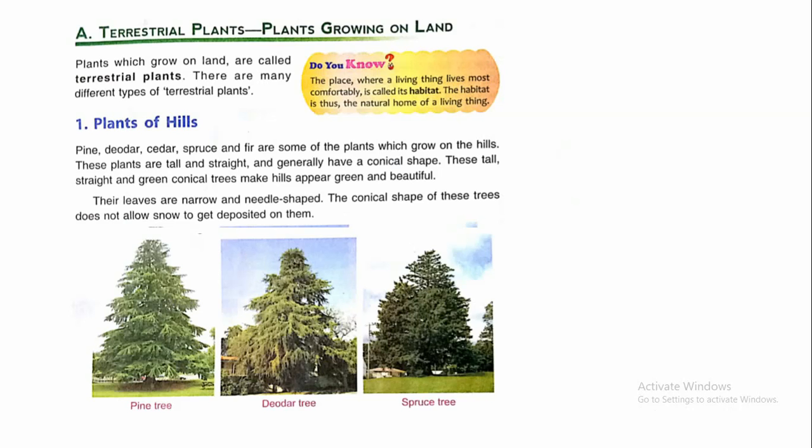These tall, straight and green conical trees make hills appear green and beautiful. Their leaves are narrow and needle shaped. So the plants that grow on hills, their leaves are narrow and needle shaped. The conical shape of these trees does not allow snow to get deposited on them.